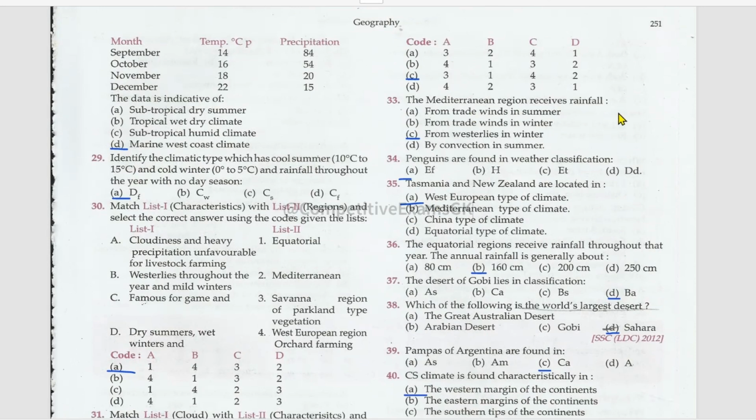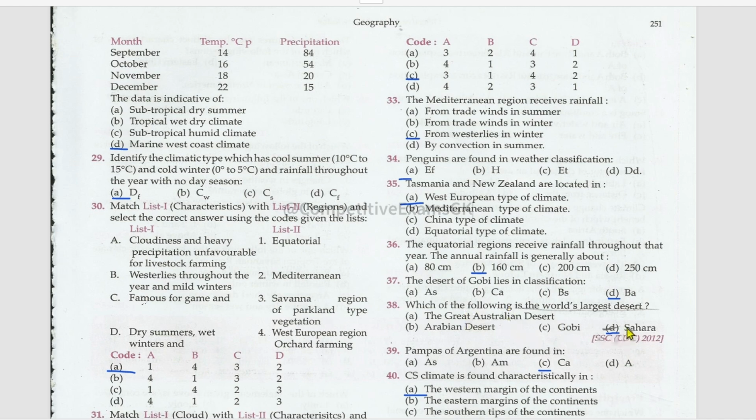The Mediterranean region receives rainfall from westerlies in winter. The penguins are found in weather classification capital C, small f. Tasmania and New Zealand are located in West European type of climate. The equatorial regions receive rainfall throughout the year. The annual rainfall is generally about 160 centimeters. The desert of Gobi lies in the classification of capital B and small a.